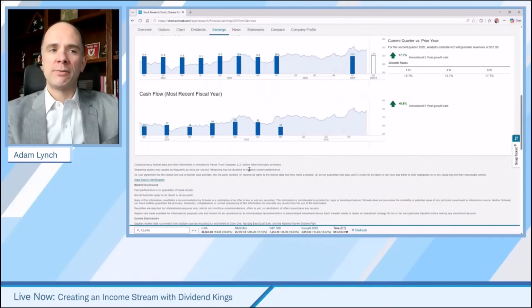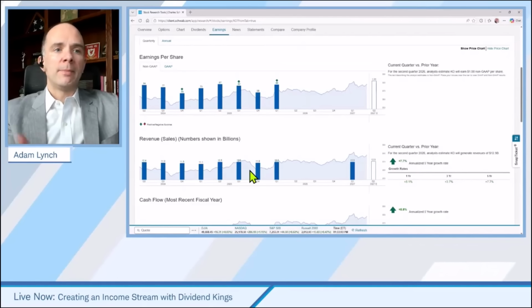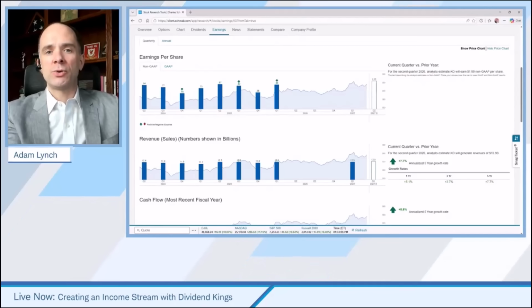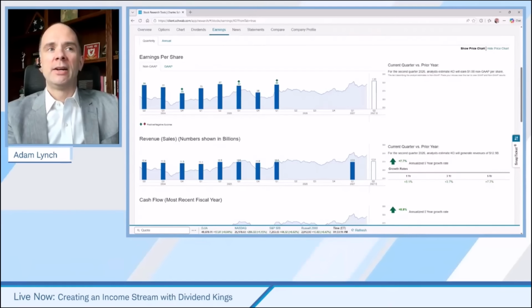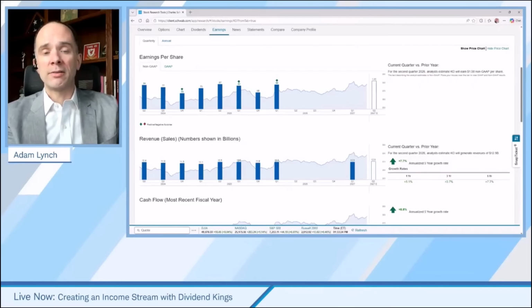But if you're looking for maybe a younger company, right? Maybe it's only been around for 5 years. Maybe you want to take a look at Nvidia, or something that's paying a little bit of a yield. Well, I'd encourage you to come here to make sure that it's a healthy type of company that can continue to deliver that. And there's things like earnings and cash flow growth. Again, some of those profitability metrics like your return on equity, return on assets, return on invested capital. Those are all important things that we want to see positive for companies that we're going to be investing in for that dividend stream.